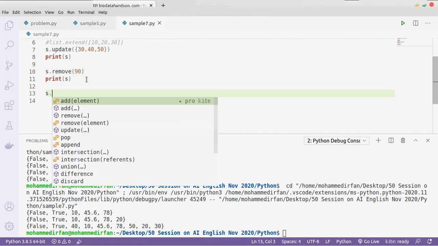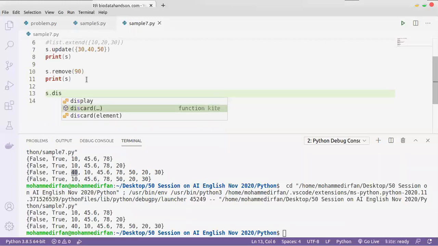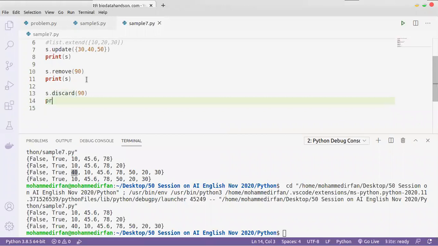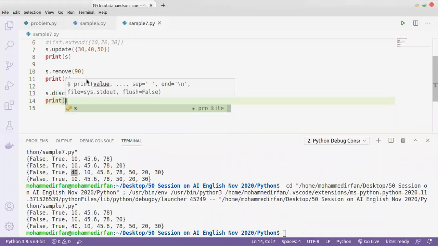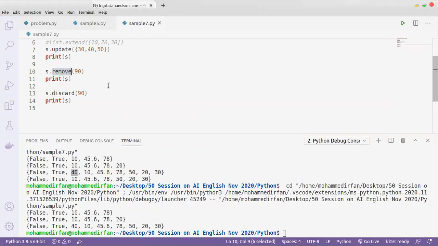To overcome the error, we have another function called discard. The discard function will remove the element, the same as what the remove function is doing. But remove will throw an error if the value doesn't exist in the set, while discard doesn't throw an error.